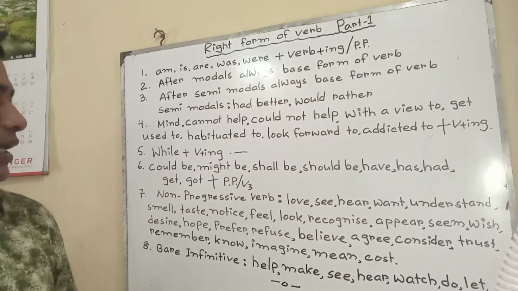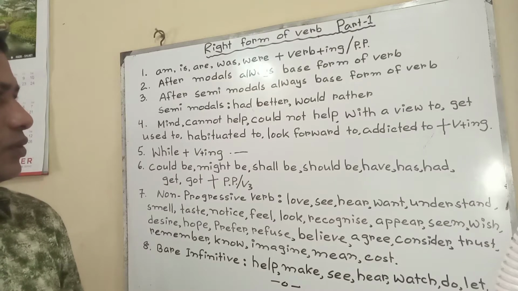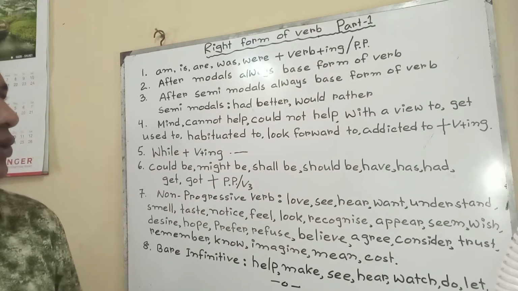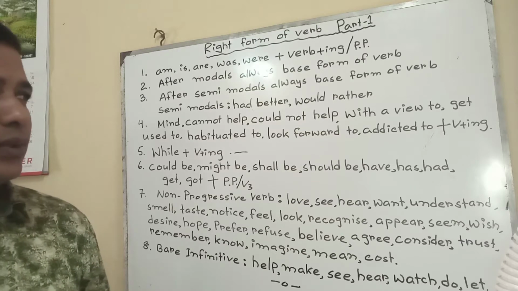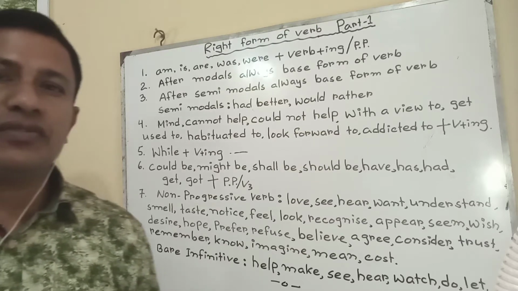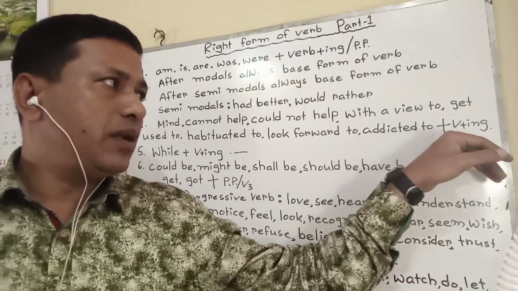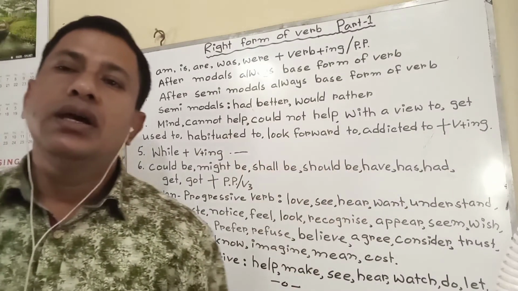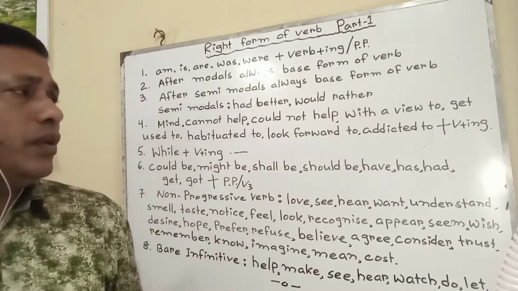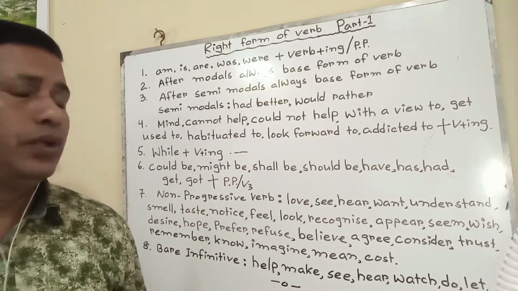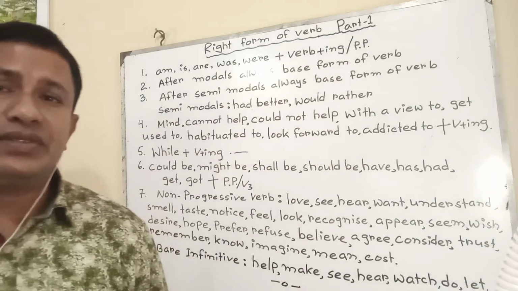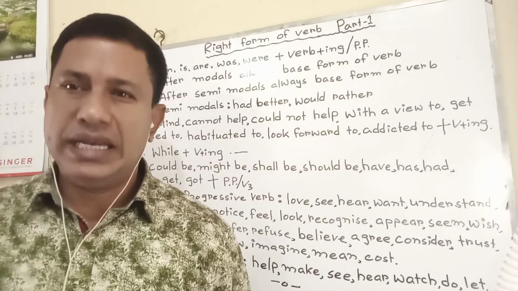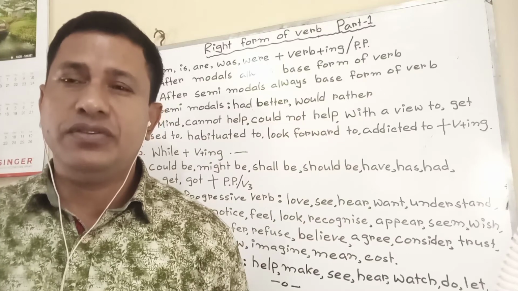Rule 4. Mind, cannot help, could not help, with a view to, get used to, habituated to, look forward to, addicted to. After these types of words or phrases, always verb plus ing. I have to mention one thing here: generally after to, we use the present form of verb, such as I went there to collect. That means after to, the base form of verb is used.